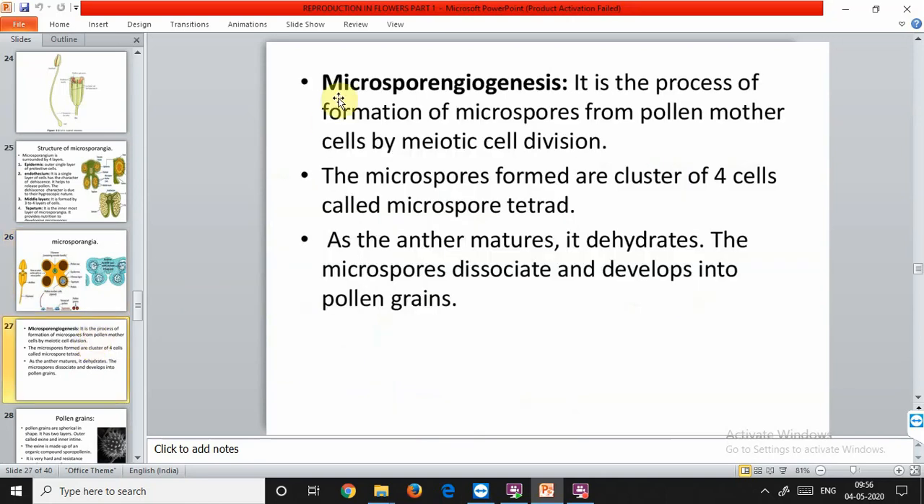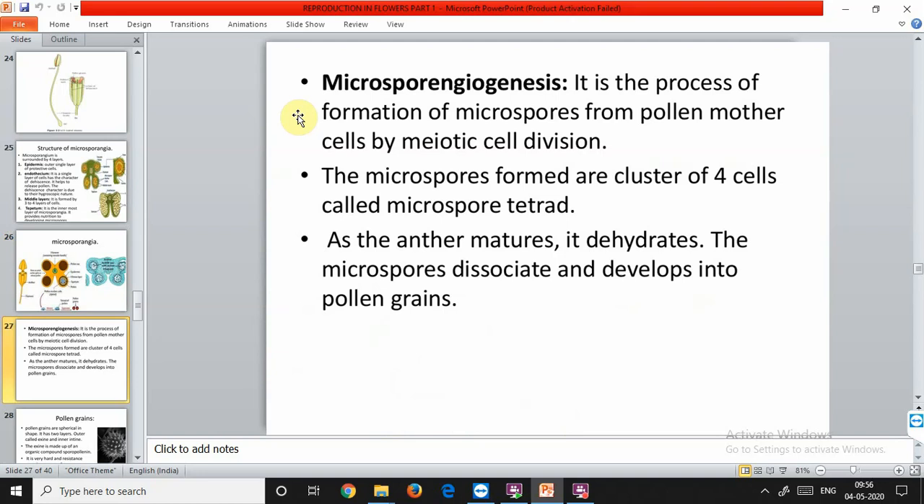Now we'll discuss microsporogenesis. I told you what microsporogenesis is: the formation of microspores from pollen mother cells by meiotic division. So during microsporogenesis, the nucleus of each microspore mother cell undergoes meiosis and gives rise to 4 haploid nuclei, the microspore tetrad. These 4 nuclei are arranged in a tetrahedral manner, forming a tetrahedral tetrad.